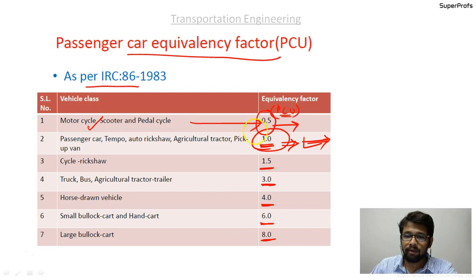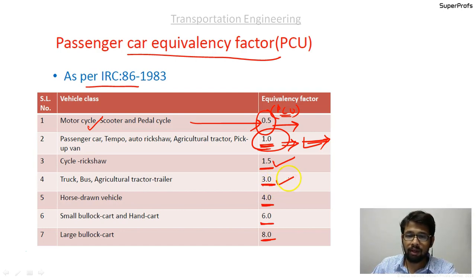So 2 motorcycles are equivalent to 1 car. This is what it means. The cycle rickshaw has an equivalency factor of 1.5, which means 1.5 cars are equivalent to 1 cycle rickshaw. Please understand this. So 3 cars are equivalent to 1 truck or 1 bus.